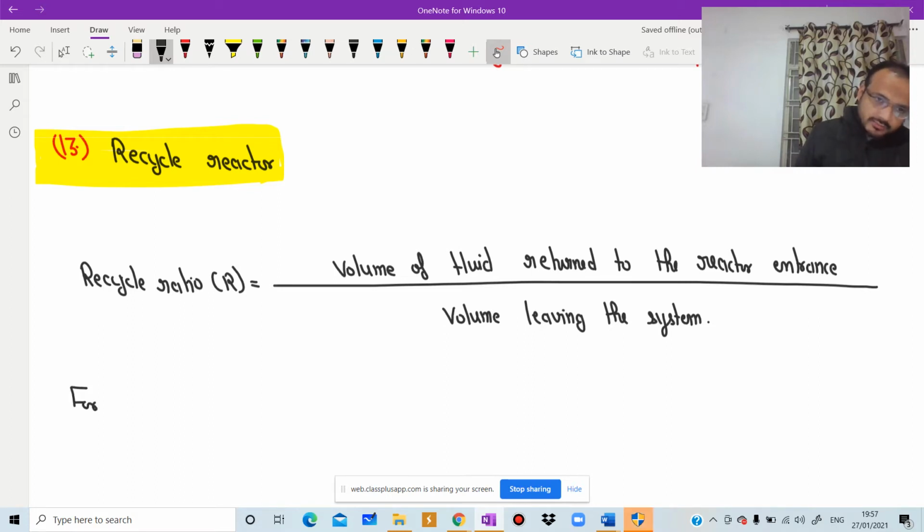For plug flow reactor, R is equal to 0 because there is no mixing, and for MFR, R is equal to infinite.